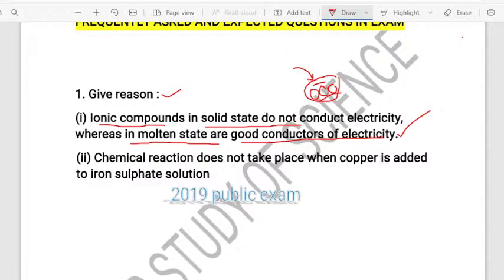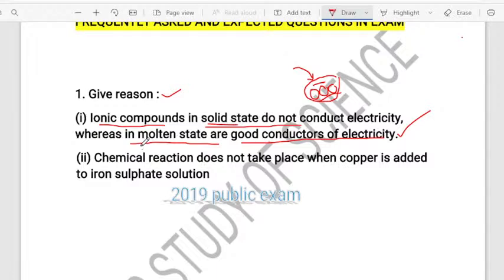That is the one thing you all have to understand, dear students. It is very important to understand. See, ionic compounds in the solid state do not conduct electricity. What will you write in the examination? In the examination, you will write: because the movement of ions in the solid state is not possible due to the rigid structure, and there is a strong force of attraction between the molecules in the solid state.